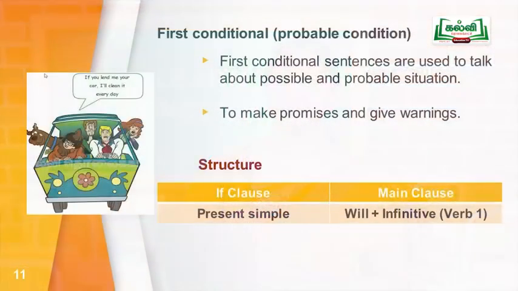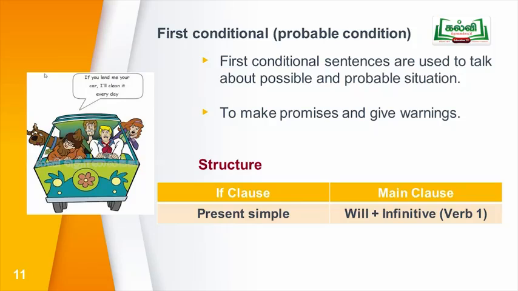So, first conditional sentences are used to talk about possible and probable situations and also to make promises and give warnings. You see the structure of first conditional sentences. In the if clause, we have to use simple present tense.